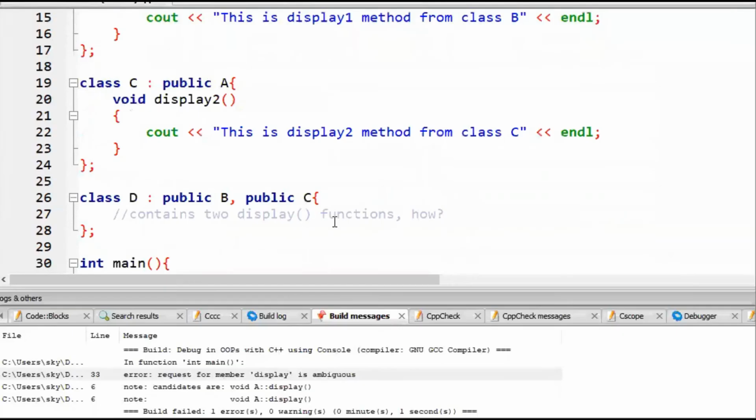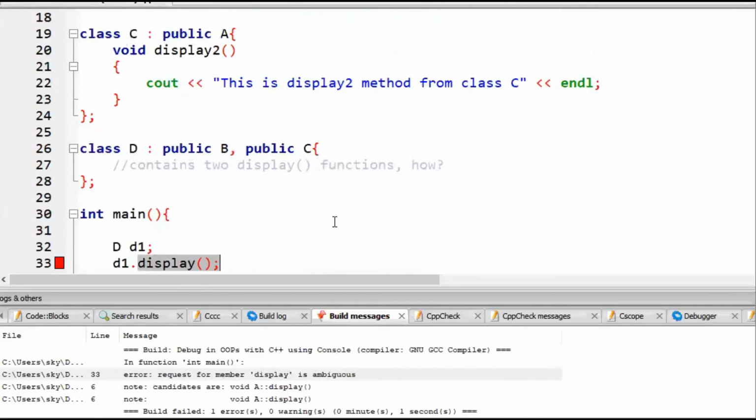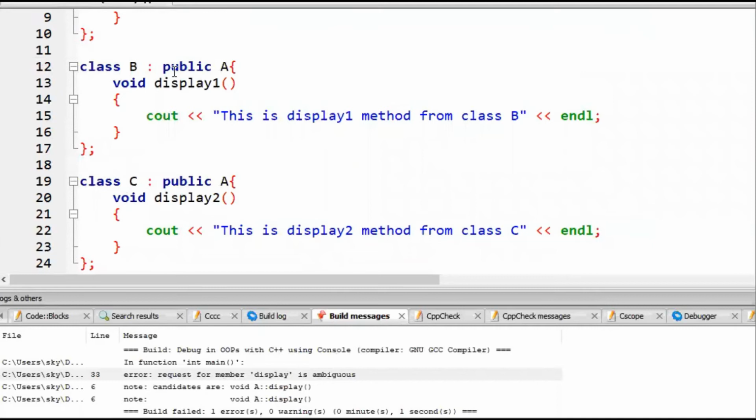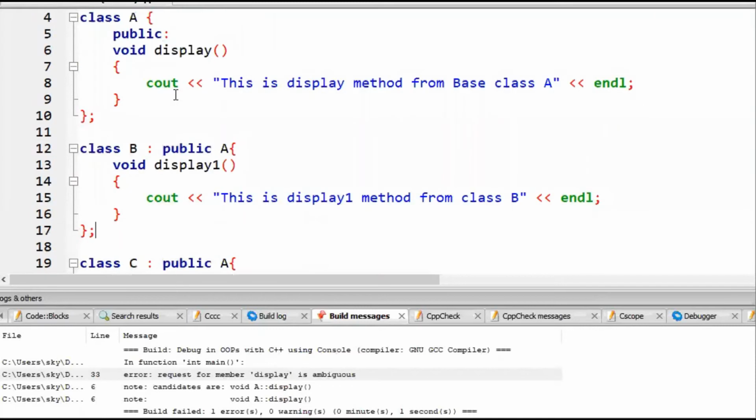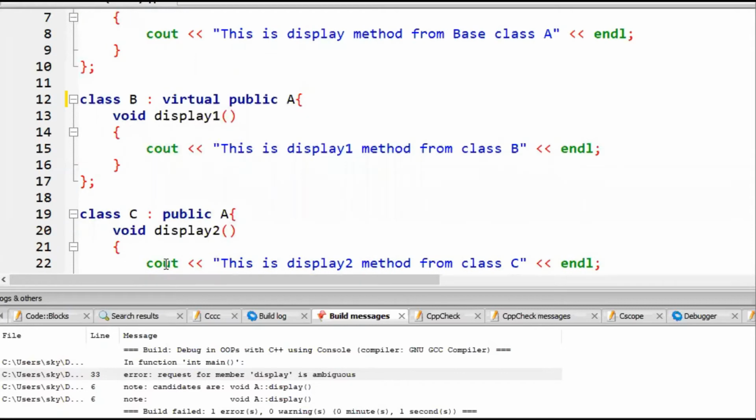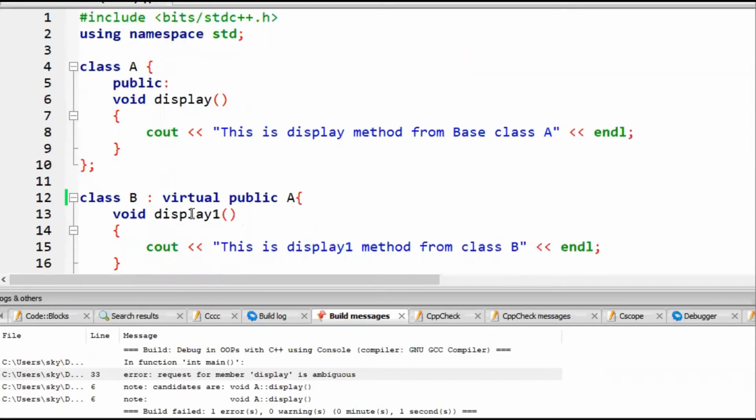So how to resolve it? There is a way, if we can create these classes as a virtual base class. Let me first resolve the issue, and then I will explain. There is a keyword called virtual, and while inheriting you have to use this virtual keyword. Let me execute it.